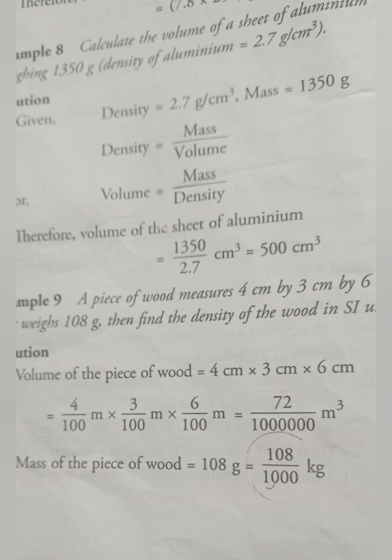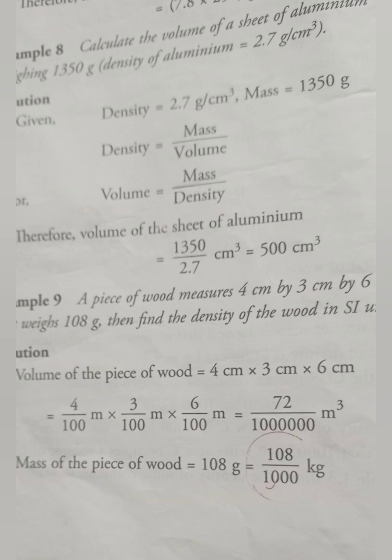Okay, in the last, 9th question: a piece of wood measures 4 cm by 3 cm by 6 cm. If it weighs 108 gram, then find the density of the wood in SI unit. Here in the given question, all values are given in the CGS system. Then we will convert all values into SI unit.